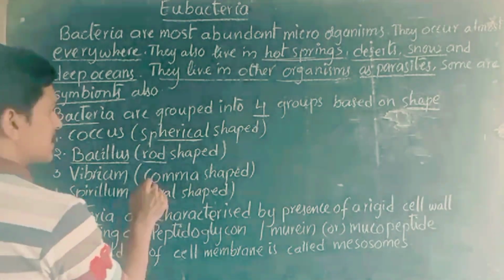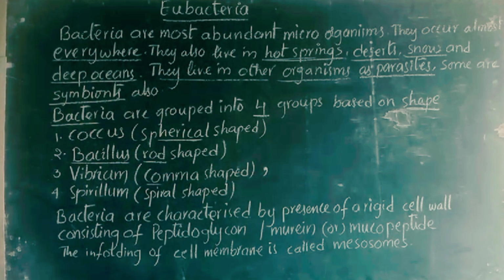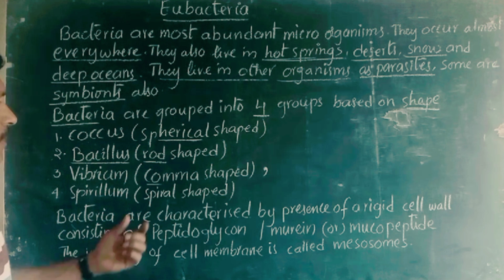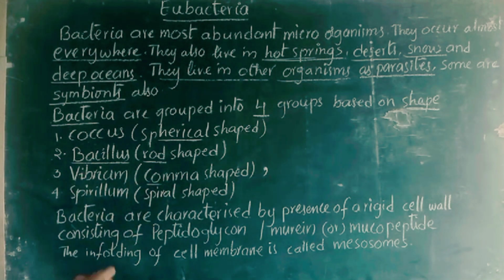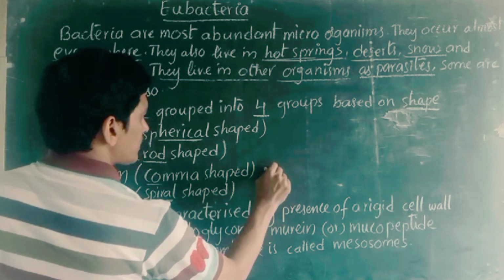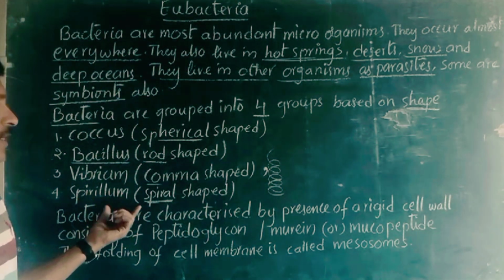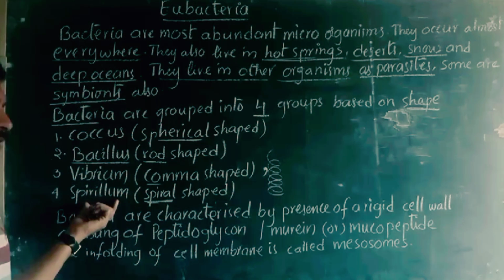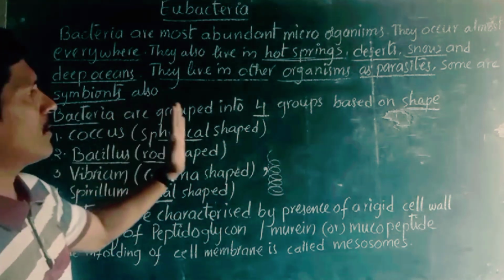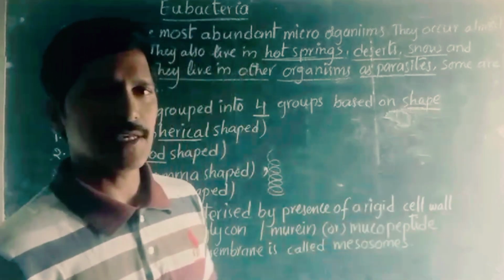If the bacteria is comma shaped, like the comma we write, it is called a vibrio. And if the bacteria is spiral shaped, we call it a spirillum, after the same name. So these are the 4 different types of bacteria, categorized into 4 groups based on shape.